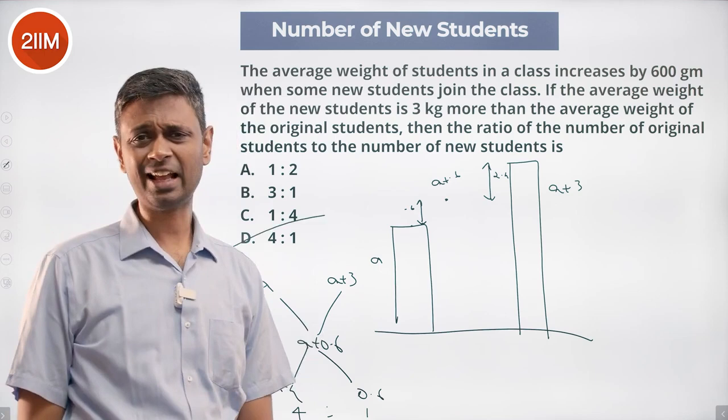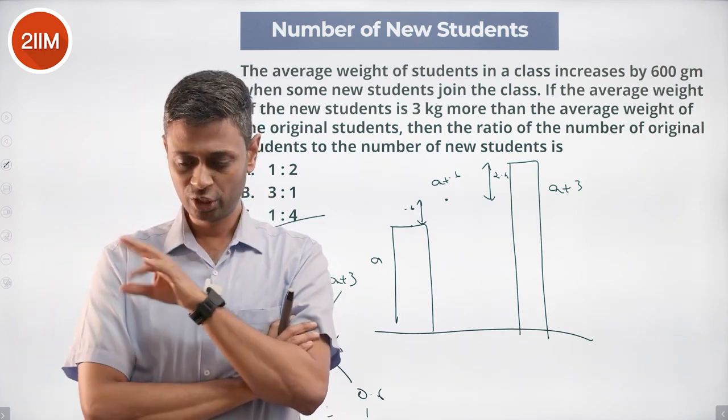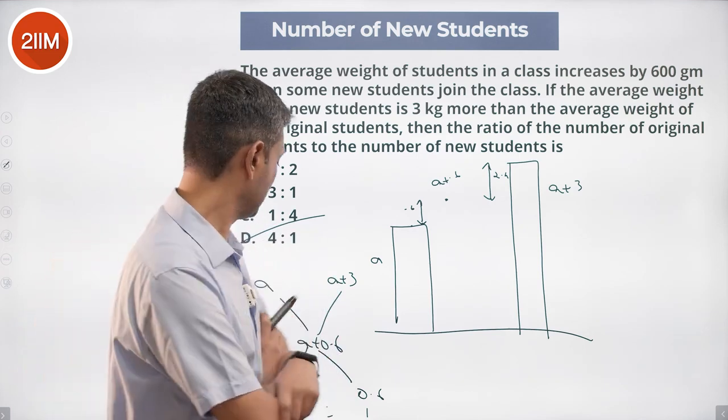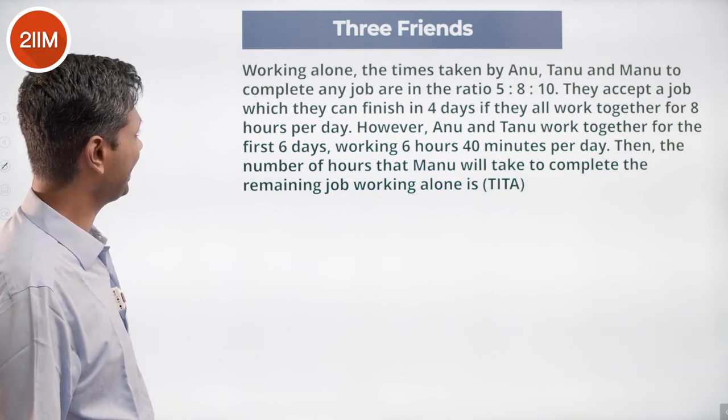That is a classic question of weighted averages. Existing average, weighted average, we are through. Ratio should be 4:1. Working along, the times taken by Anu, Tanu and Manu to complete any job are in the ratio 5:8:10.